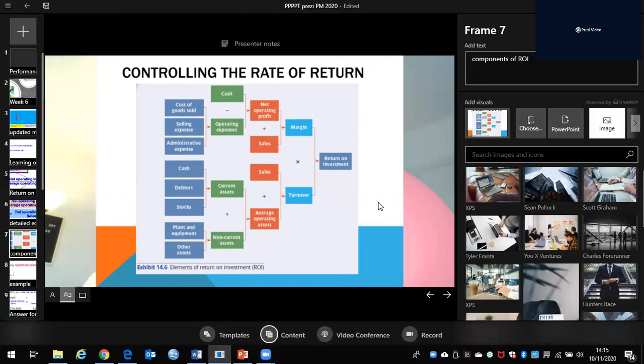So controlling the rate of return, if you can see, the rate of return consists of all of that.